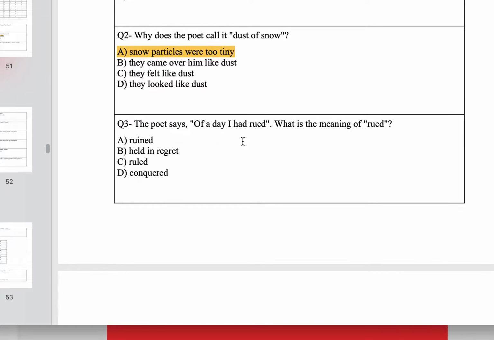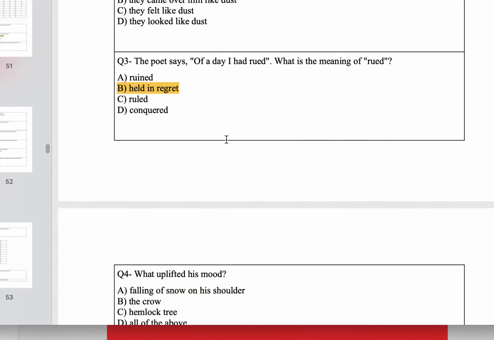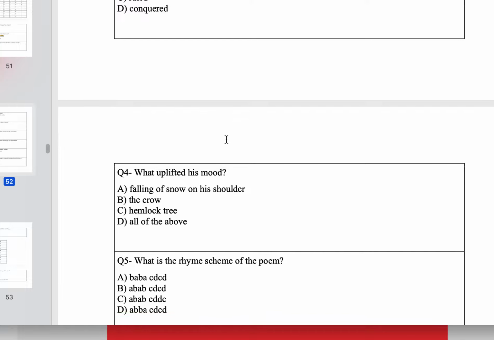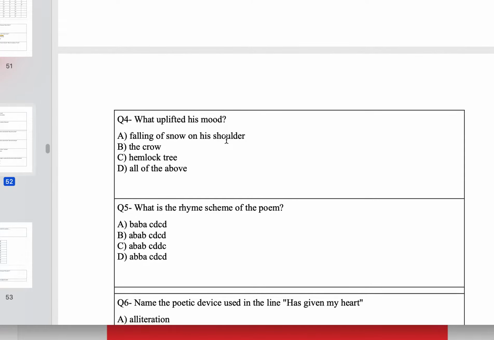3. The poet says, "of a day I had rued." What is the meaning of rued? To hold in regret. This question, according to me, is very important, dear students. Question number 4. What uplifted his mood? Very good. Falling of snow on his shoulders.